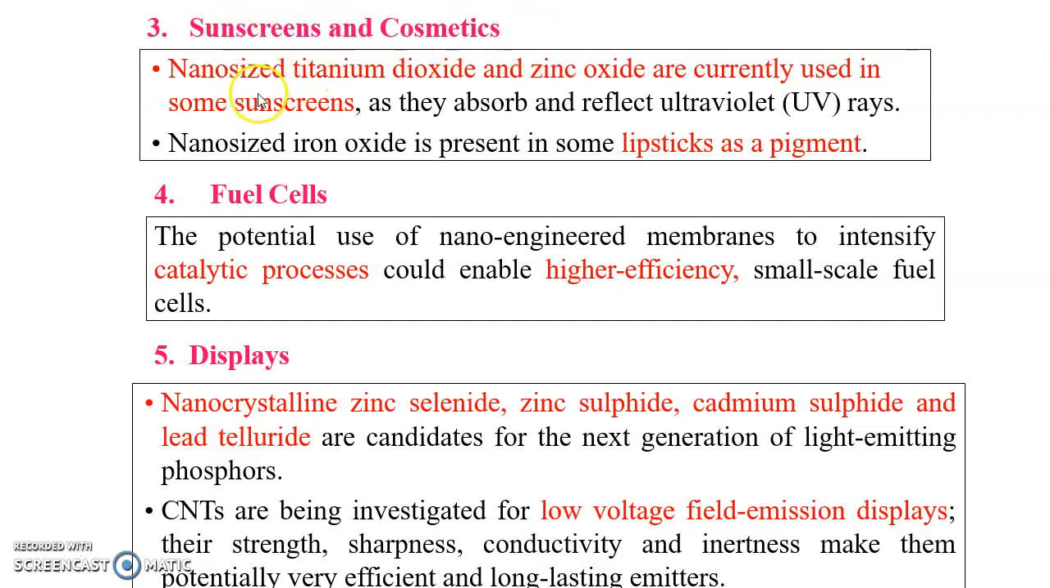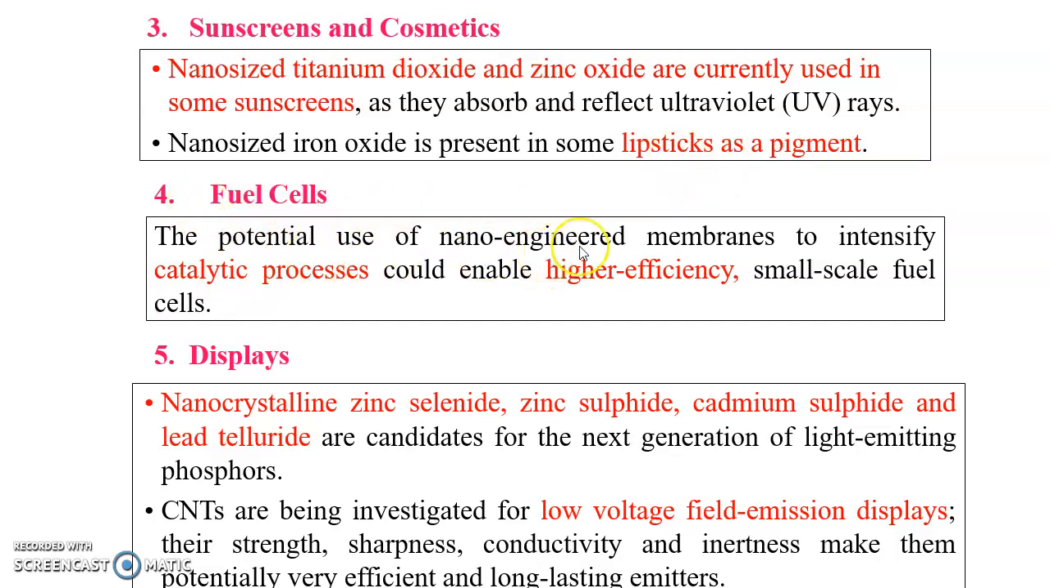And also, nanomaterials are used in sunscreens and cosmetics. Nano-sized titanium dioxide and zinc oxide are currently used in some sunscreens because they absorb ultraviolet rays. And nano-sized iron oxide is present in some lipsticks as a pigment. In some cases, it is also dangerous because of the nano size. It gets absorbed onto the skin, and sometimes it may cause some dangerous consequences.